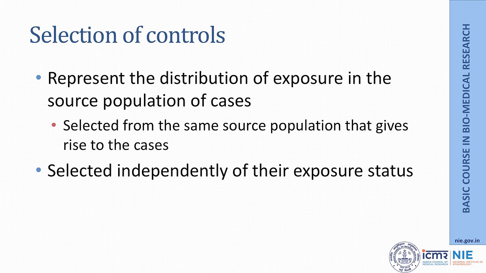Where from can I select the controls? As I mentioned earlier, a control is the one who does not have the disease under investigation. Why do we need controls? Controls essentially represent the distribution of exposure in the source population. So, they tell you the background rate of exposure in the population from which cases have come. Like cases, they also need to be selected independent of the exposure status.